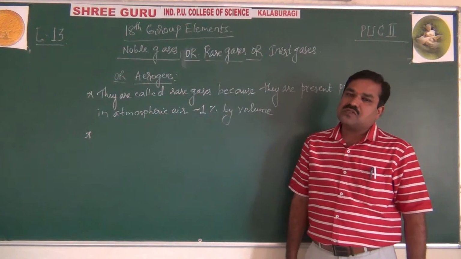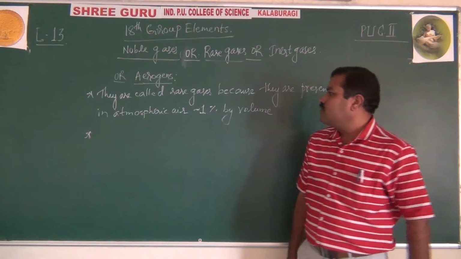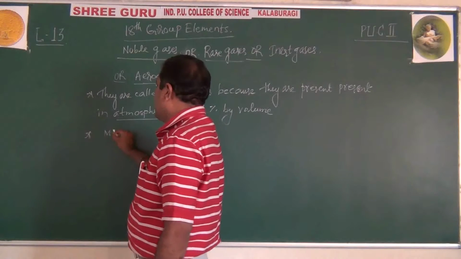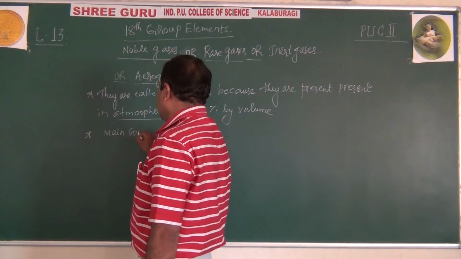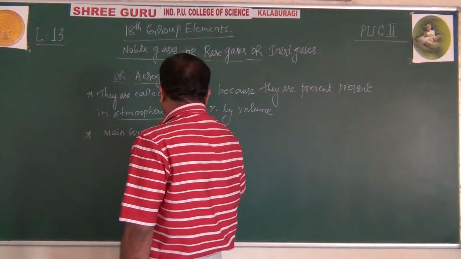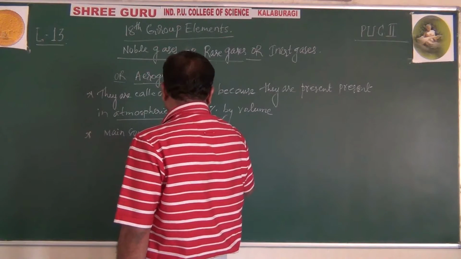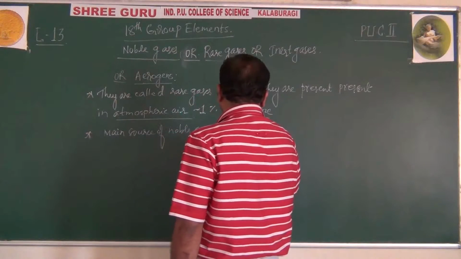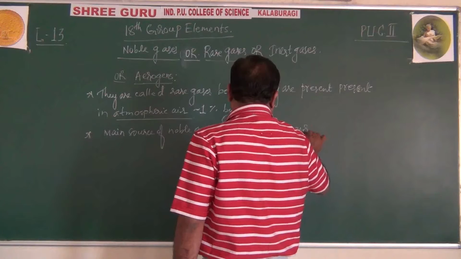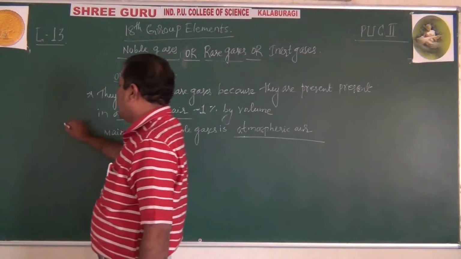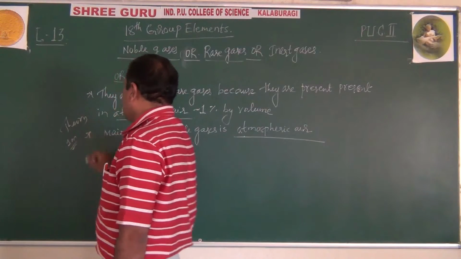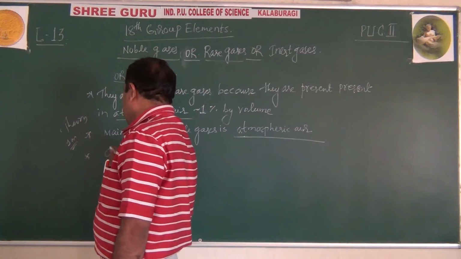The main source of noble gases is what? That is atmospheric air. Remember, main source. Point to be noted: the main source of noble gases is atmospheric air. Very, very important for a one mark question. It is very repeatedly asked in the theory exam, so many times for 1 mark.